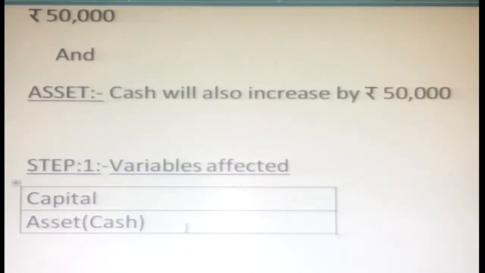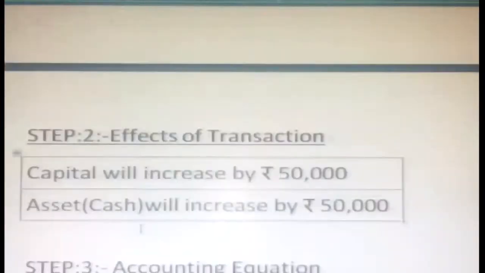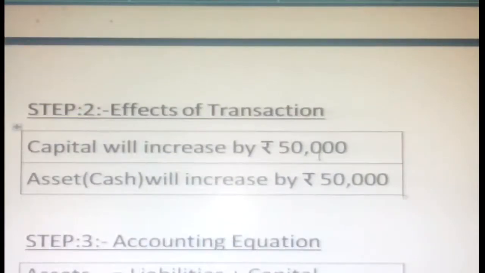That's step number one. So the two variables are: one is the capital, second is the asset, and under the asset it is called current asset, cash. Okay, those are the two variables affected. Then the second step is the effects of transaction. As you know, capital will increase by 50,000. Similarly, asset, cash will increase by 50,000.